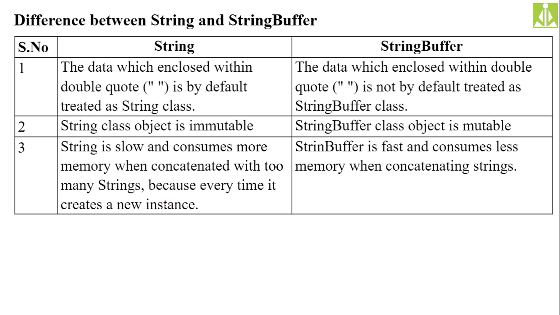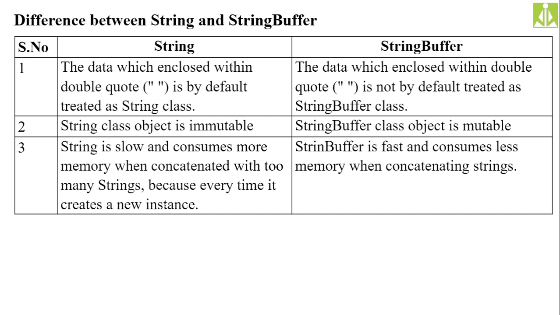The data which is enclosed within double quotes, by default, will be considered a string class object only. Whatever string we are trying to assign using the assignment operator, by default will be considered a string class object. The data enclosed in double quotes will not be considered a string buffer.